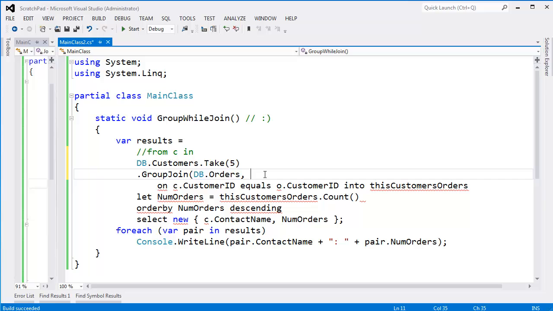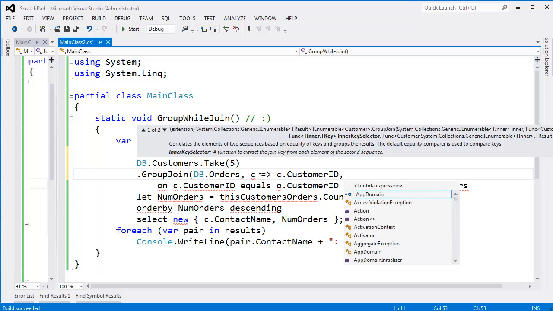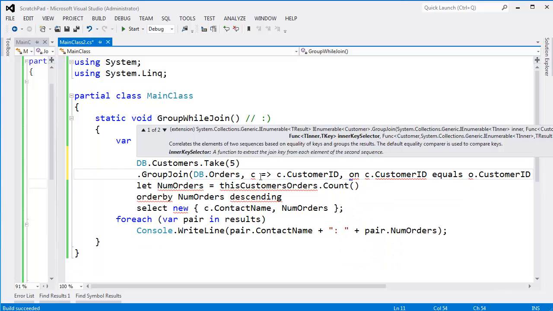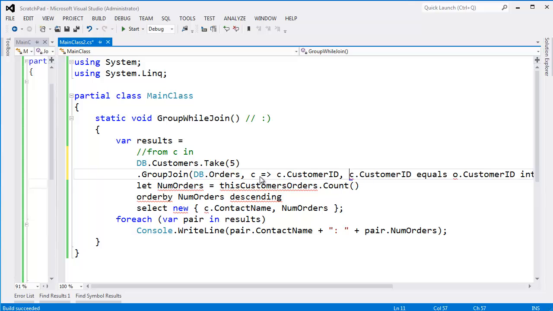You can't see that off the screen, but the outer key, well, it's customers, isn't it? So C, we introduce C with the from here. C, arrow, C dot customer ID. All right, let's be a little more efficient here. Oh, I didn't need to do the C.customerID. I already had the C.customerID. I don't need to type that, and neither does the compiler. The compiler does not insert that.